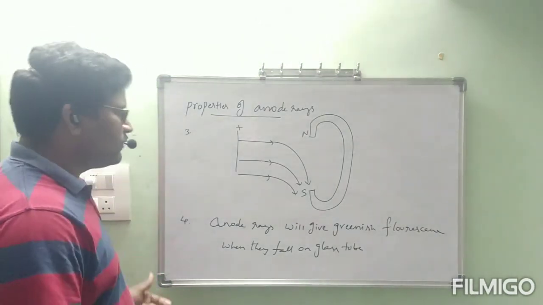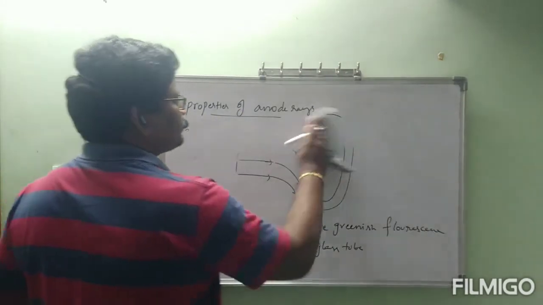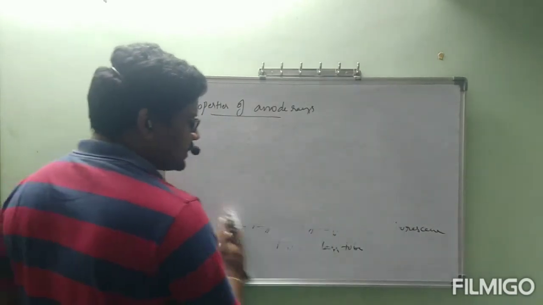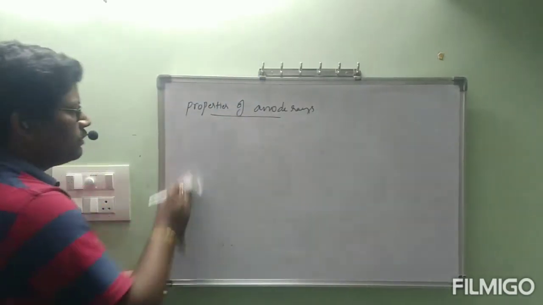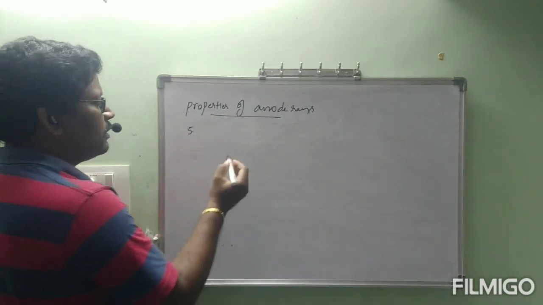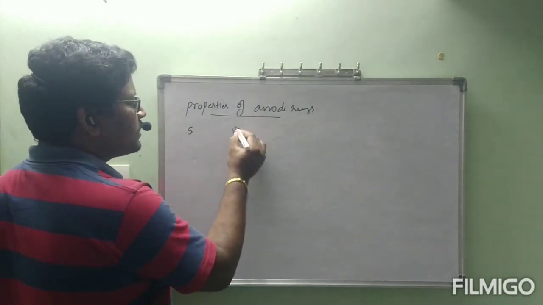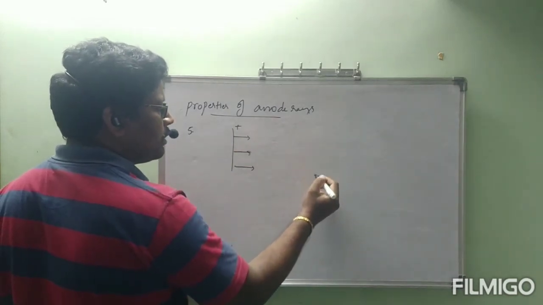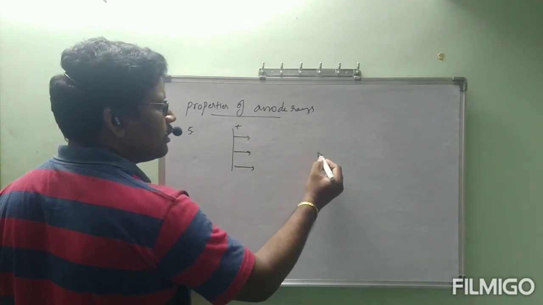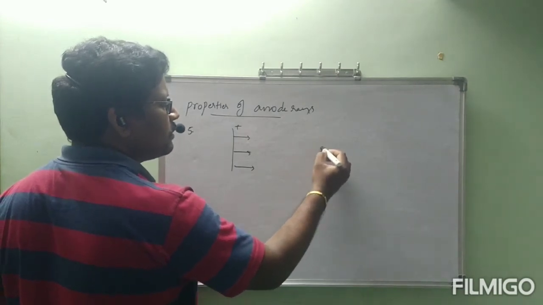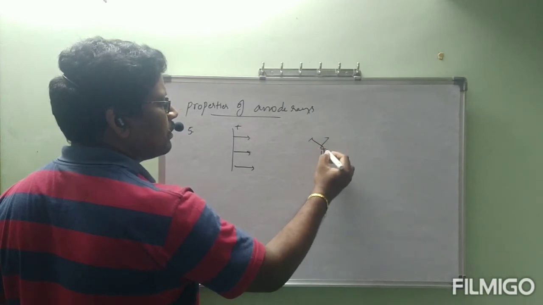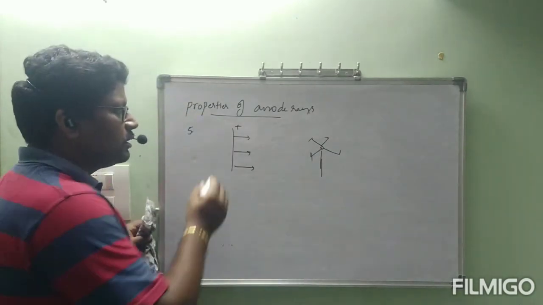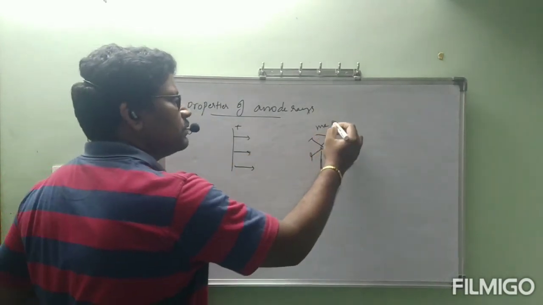Next, fifth one. Remaining properties are all the same. You can copy down, no problem. Fifth one, if you keep in the path of cathode rays any fan-like material which is made with mica, then this one will be set into mechanical motion.